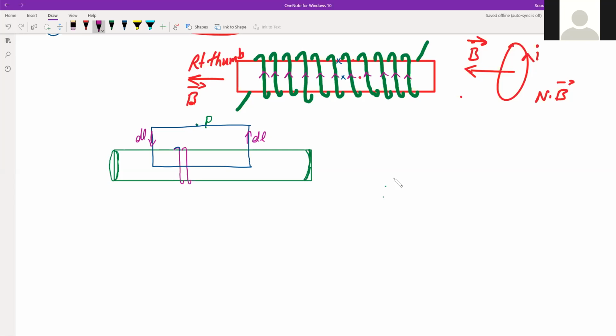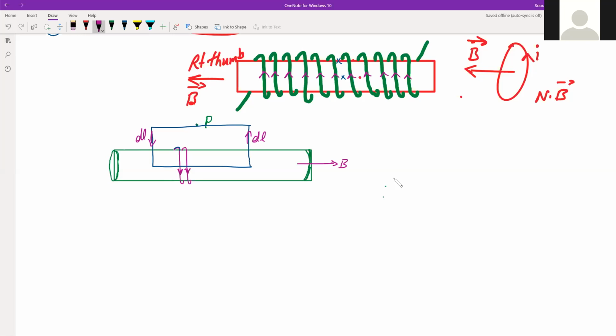right? Now in these two parts, suppose the magnetic field direction is this, that means current is actually flowing like this, downwards in the front. So the magnetic field will be like this.